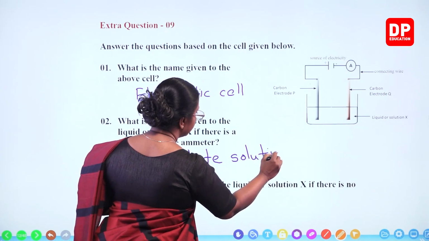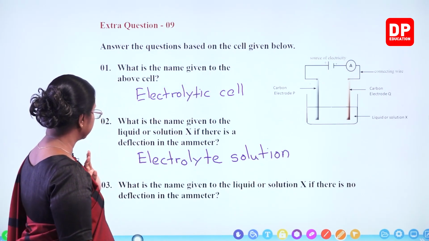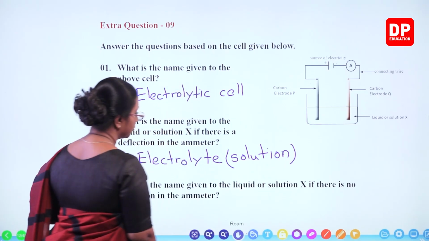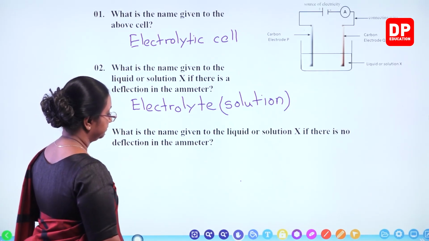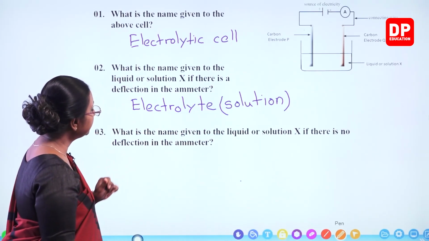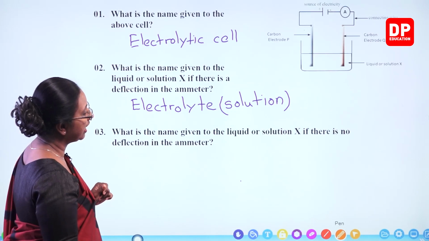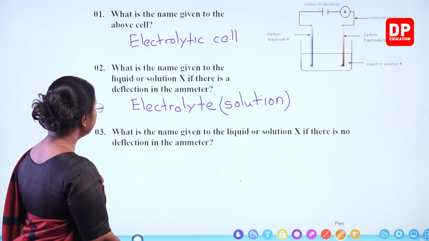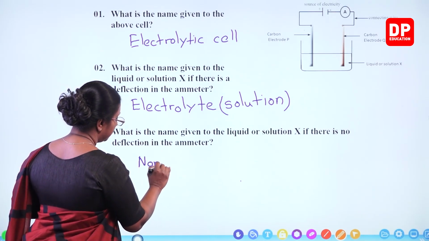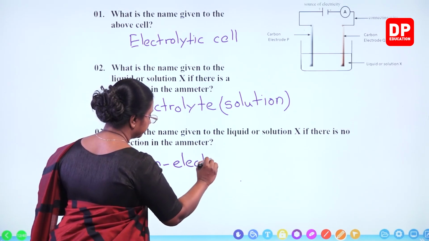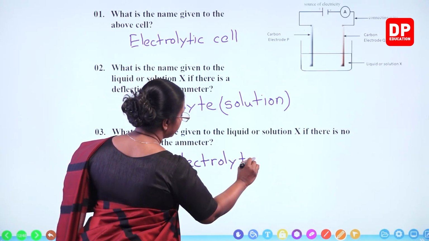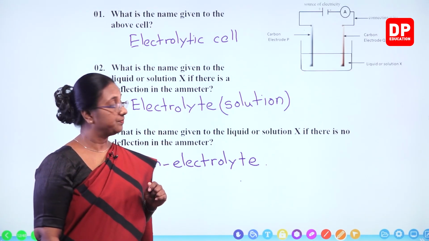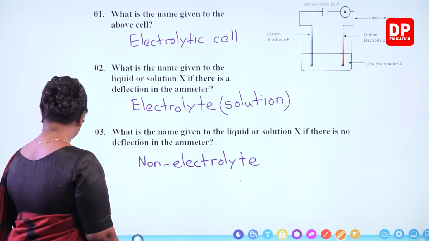We can just call it electrolyte. What is the name given to the liquid or solution X if there is no deflection in the ammeter? Then it will be a non-electrolyte. This is also a question similar to the previous one. Here it is given as an activity. Then I'll move on to the next slide.